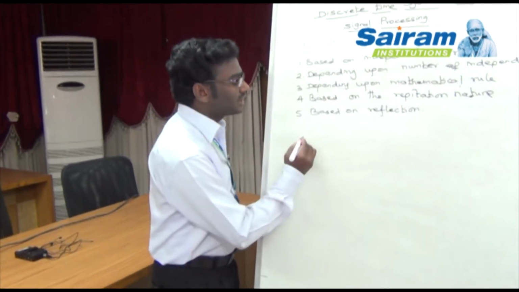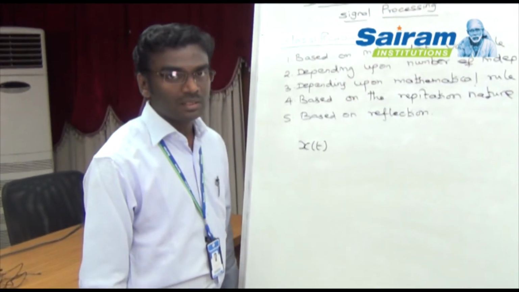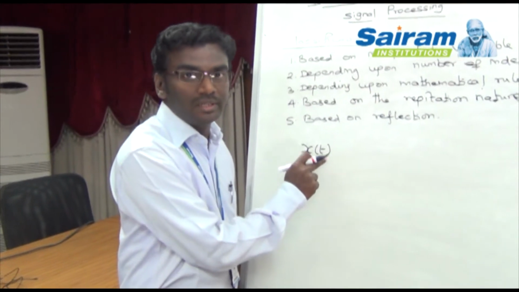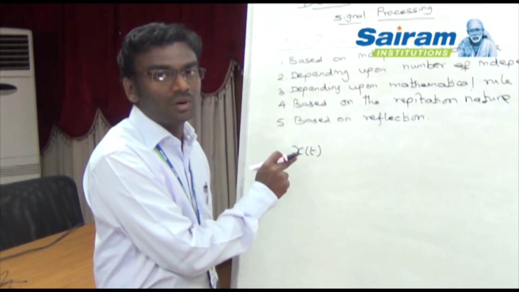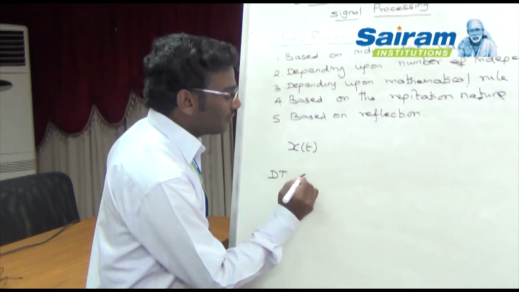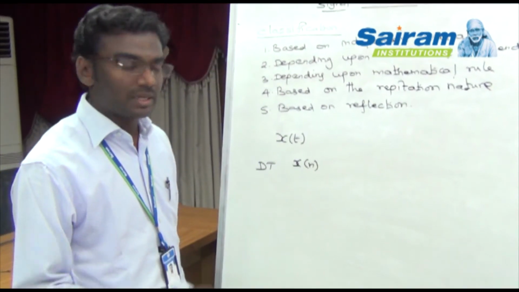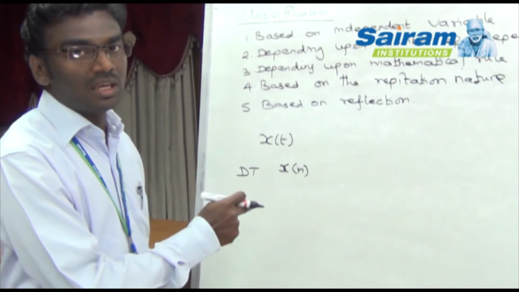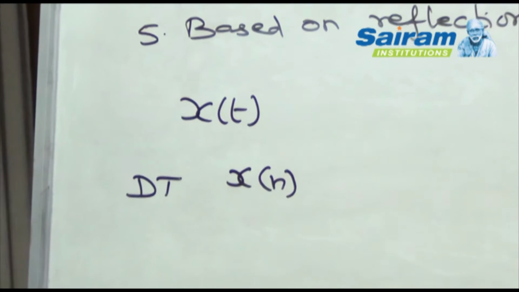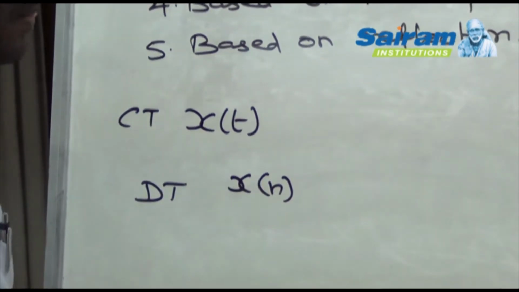In the continuous time signal, we can represent the corresponding signal in the form of x of t, where x is the function and t is the variable of the given function. Here, time is the independent variable for the speech signal. In the discrete time signal, we identify the corresponding signal in the form of x of n. Here also, x is the function and n is the independent variable, or you can say a time integer.